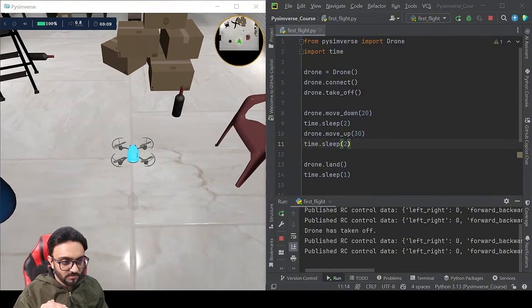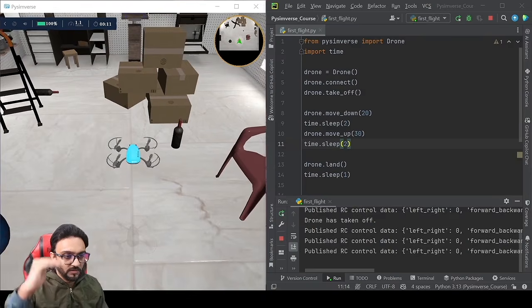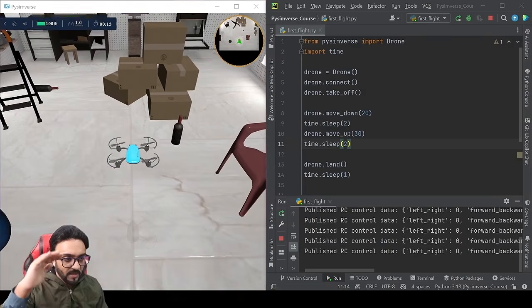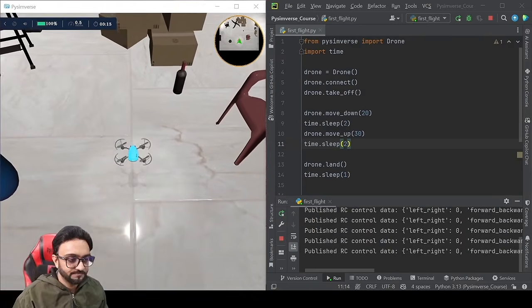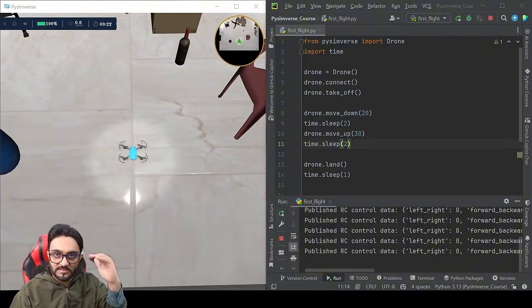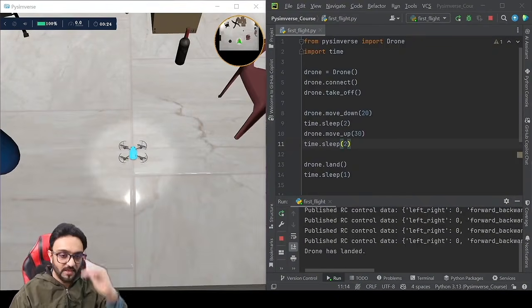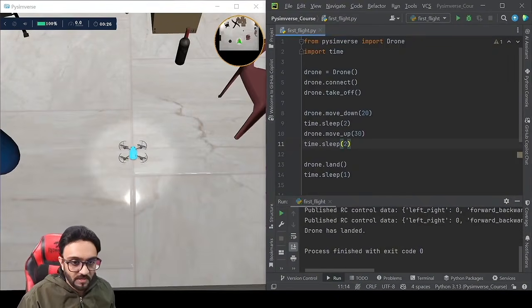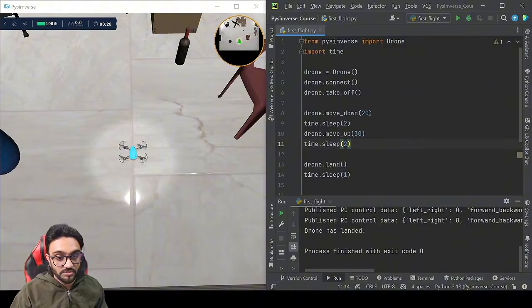So it went down, now it went up, and now it will land. So the exact behavior we were expecting. It went down first, then up, and then it landed. So now that this is done, let's move on to left and right.